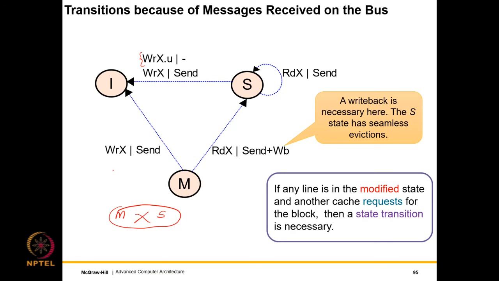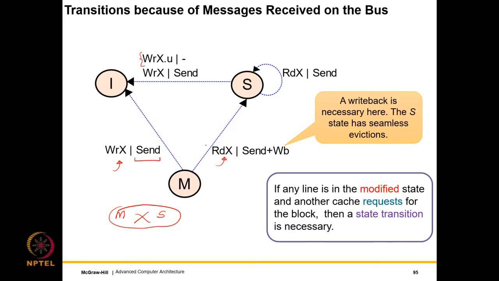From the M state, we can either have a write miss or a read miss message. Clearly no upgrade messages because there is no sharing. So if there is a write miss message, which means another cache would like to write, then the data, the block, is sent to the other cache. There is no reason to do a write back over here, because the contents of the block, whatever has been written to, will be transferred to the other cache, and then the other cache can do a write back if there is a need.